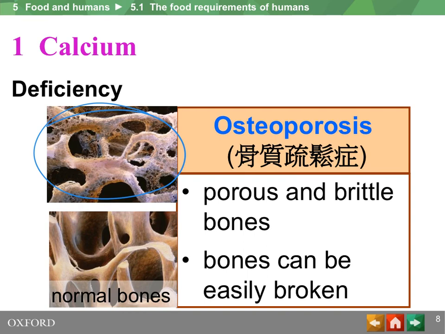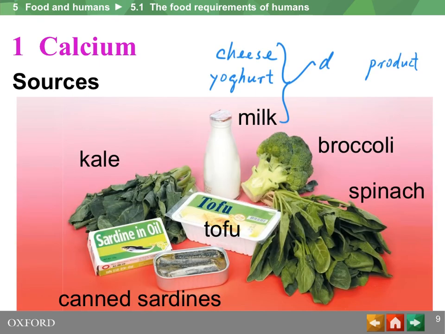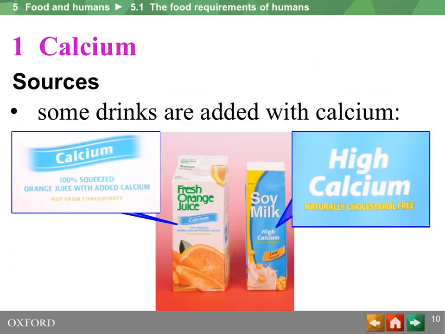As such, a replenishment of calcium ion in blood by eating more calcium-rich food may help revert deficiency diseases such as osteoporosis and rickets. Dairy products such as cheese, yogurt, milk, and vegetables such as broccoli, spinach, kale, and tofu, which is made from peas, are examples of calcium-rich food. Some drinks are artificially added with calcium.